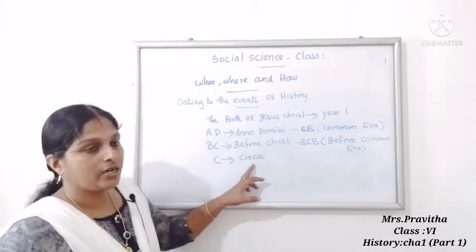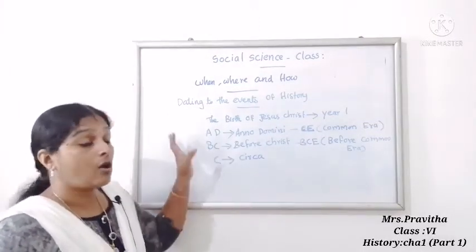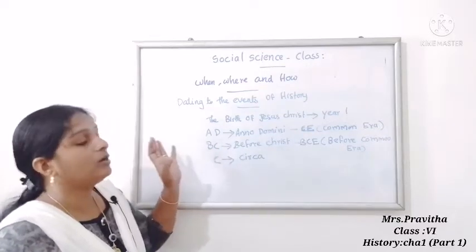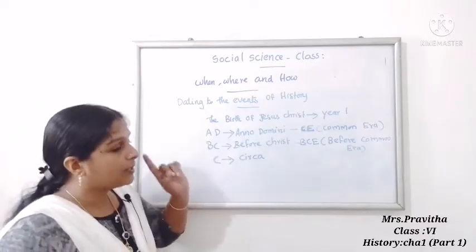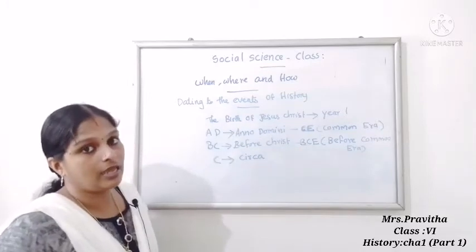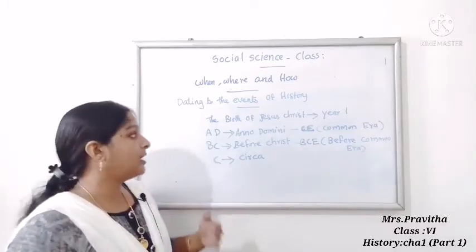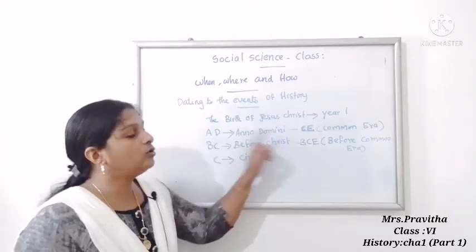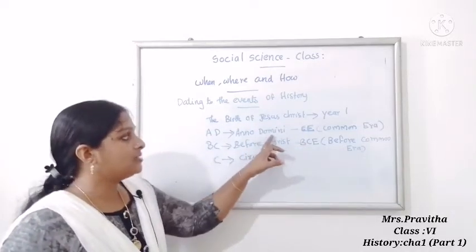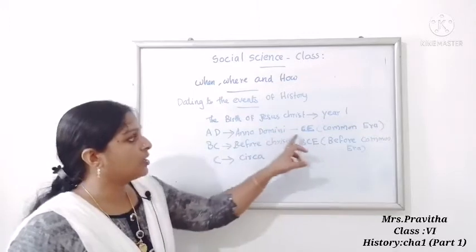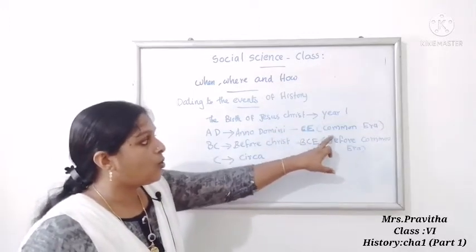Is it clear, children? Now, how are historians dating an event? The birth of Jesus Christ is regarded as year 1. After the birth of Jesus Christ is AD, Anno Domini. Nowadays, instead of AD, historians are using CE, Common Era.